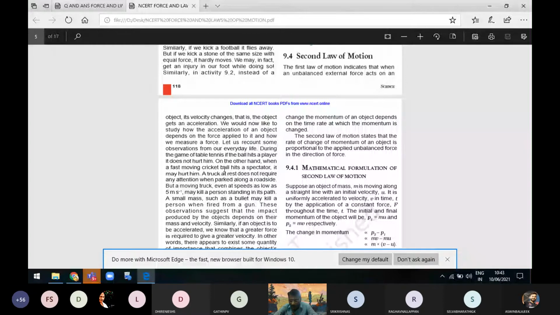If you take cricket, when the player hits a ball for a sixer and the ball falls on a spectator, what will happen? Surely the spectator will get injured. Yes, I take this example. That is one example. Let me give another example.